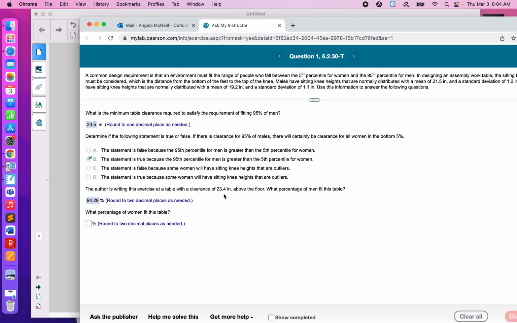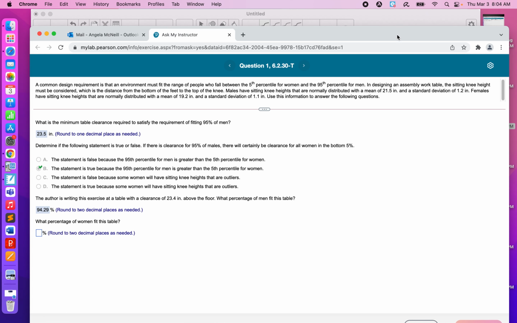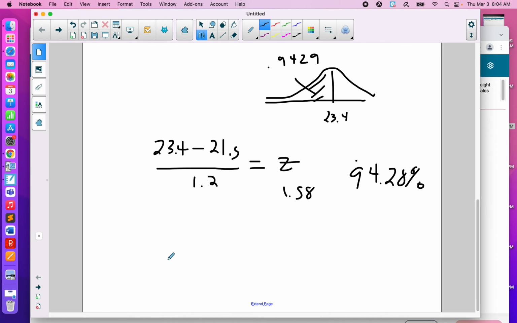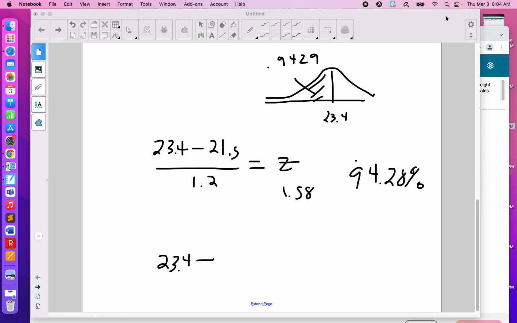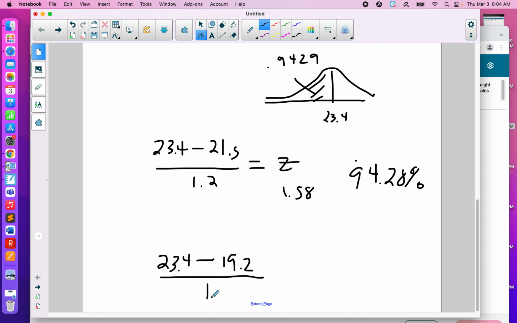All right, so this is a table clearance. What do we have for the mean information for women? That's what we're going to use. So 23.4 is the clearance height. The mean for women, I believe, is 19.2. So 19.2. And the standard deviation is 1.1. You get the gist of it. Use the z-scores. Let's see what you come up with.